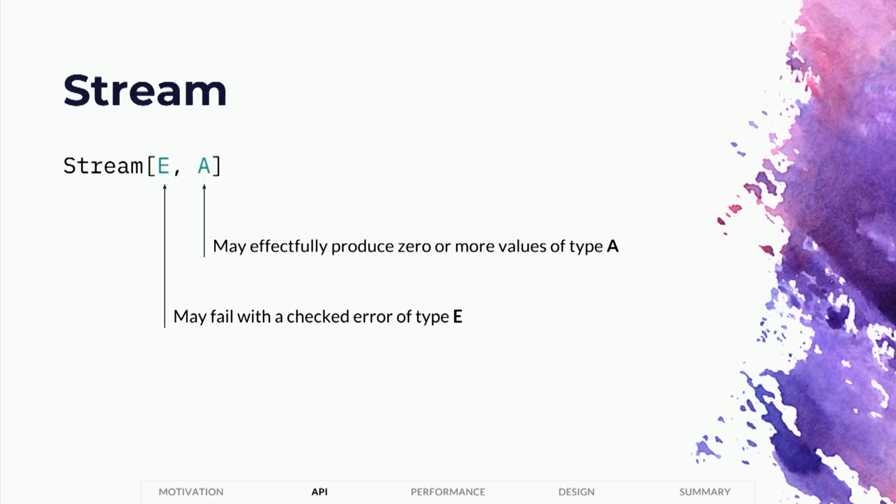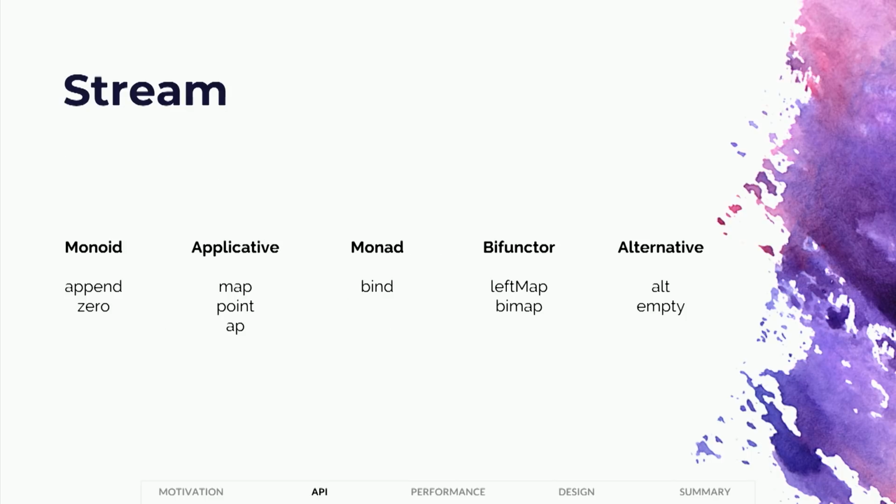So a stream, intuitively, is a producer of A values. More precisely, it is a program that will effectfully produce 0 or more values of type A and may at some point fail with an error of type E. Now, streams compose extremely well. For you FP aficionados in the audience, there are many abstractions that apply to streams from functional programming, and they are very well composable.